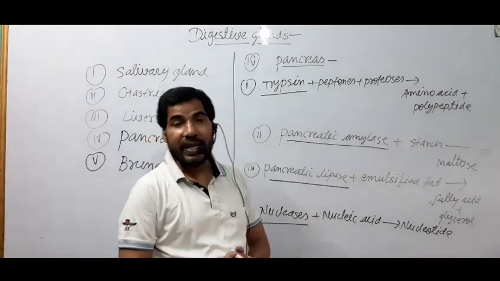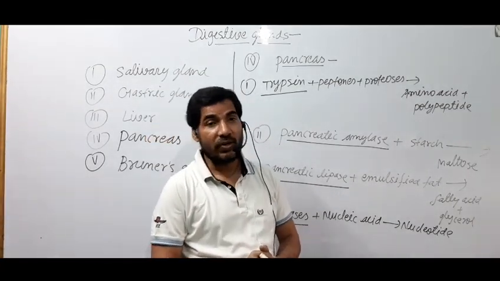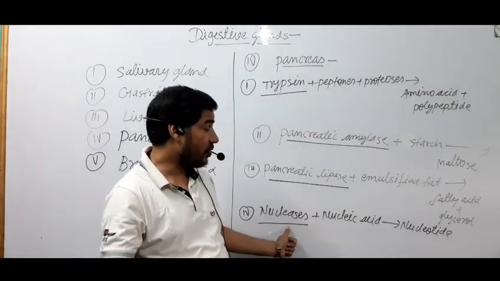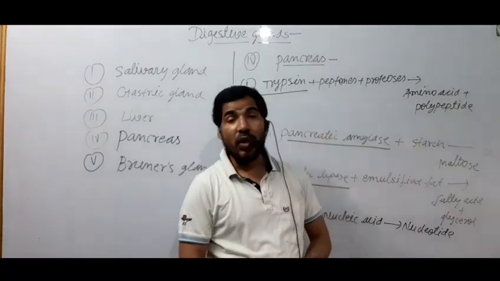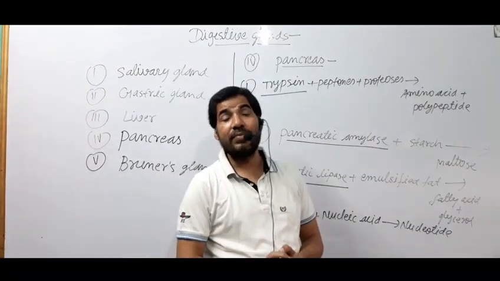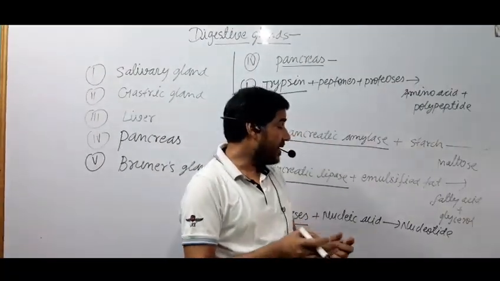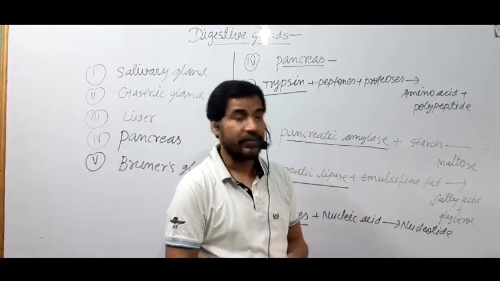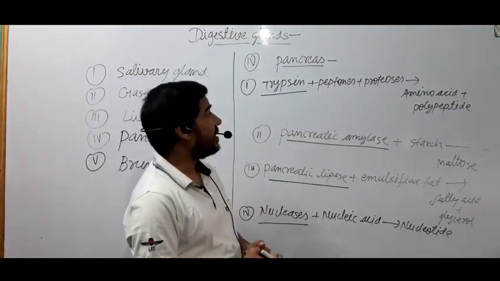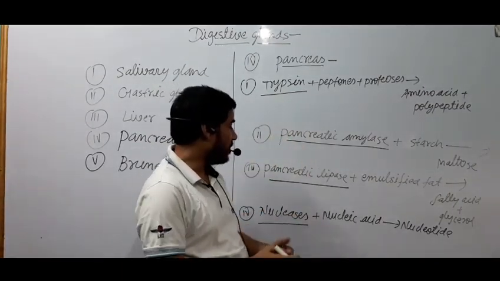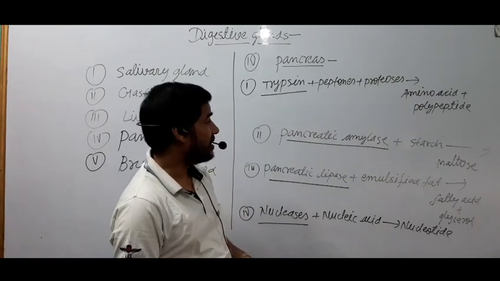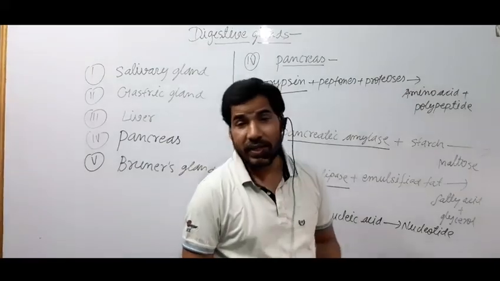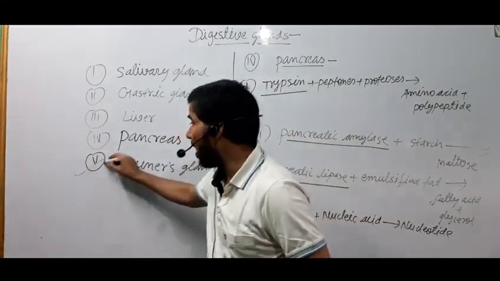You should know in animal cell and plant cell both, this nucleic acid, means DNA, is present. So this nuclease enzyme breaks that nucleic acid into nucleotide, because nucleotide is the unit of nucleic acid, means DNA. Since DNA is made of many nucleotides, it is also known as polynucleotide. So we are seeing here in pancreatic juice these 4 different types of enzymes are present: trypsin, pancreatic amylase, pancreatic lipase and nucleases.